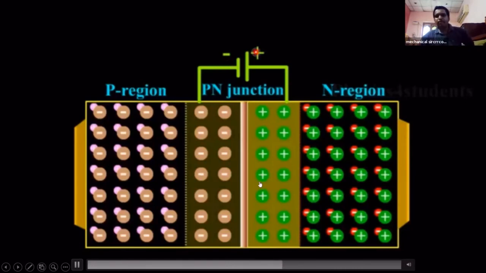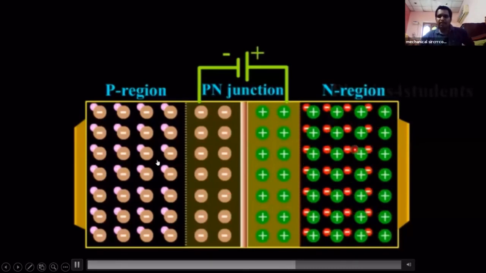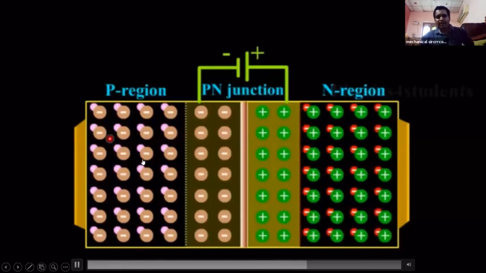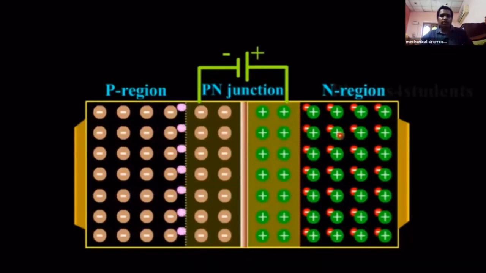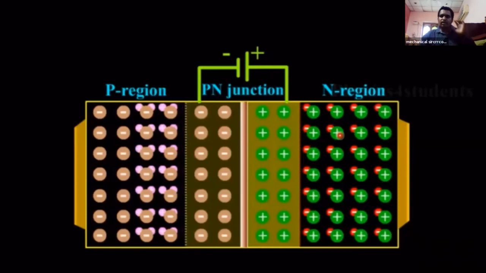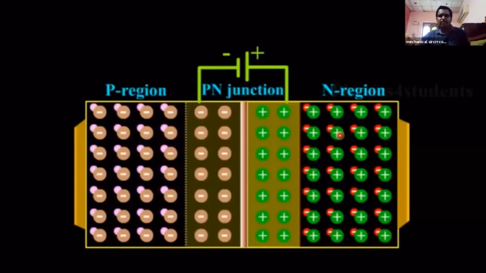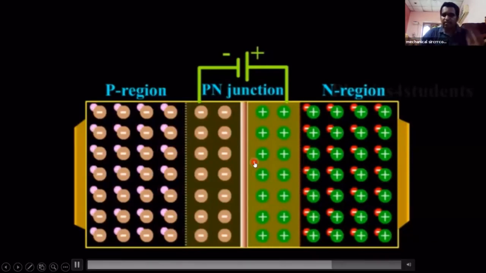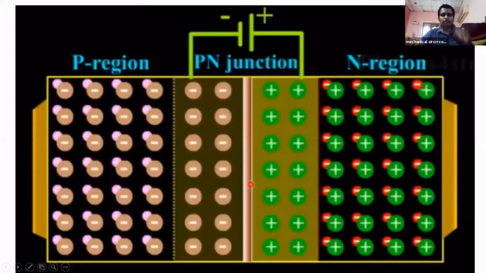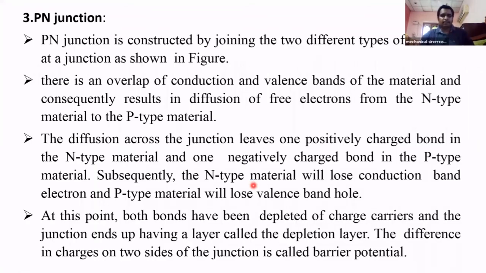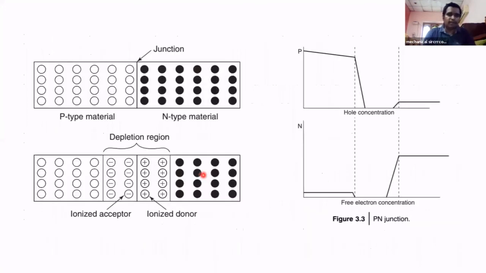What is the purpose here? The potential barrier restricts the flow of electrons from the n region to the p region, and the flow of holes from the p region to the n region. This property of the p-n junction is most useful in electronic device applications. Based on this property we can utilize p-n junctions in electronic devices. This is called the potential barrier. This is called the PN junction.